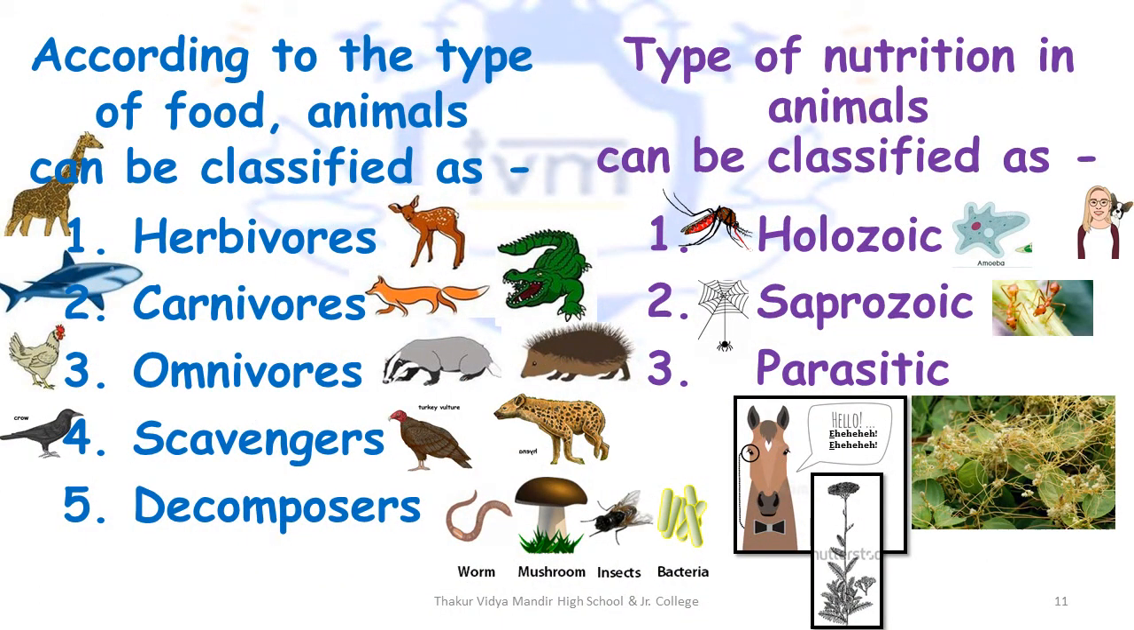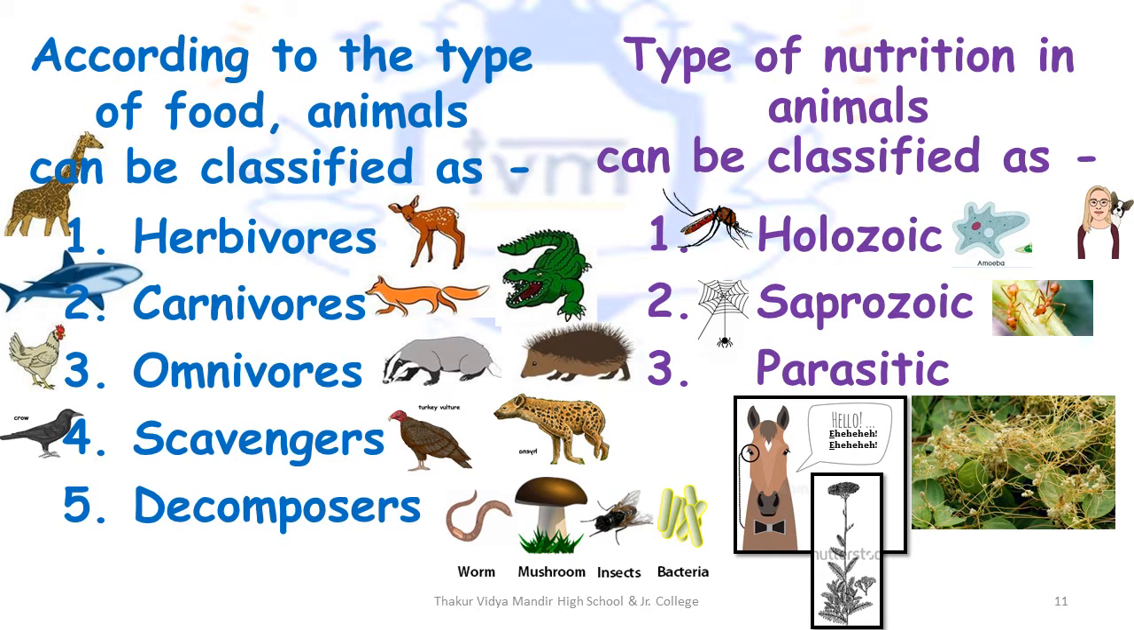Based on the type of food that they eat, animals can be classified into the following 5 categories. The first one is herbivores. Herbs remind you of plants, so herbivores are plant-eating animals. The examples mentioned here are giraffe and deer. The second one is carnivores. Carnivores are flesh-eating animals. The pictures mentioned here are shark, fox and crocodile.